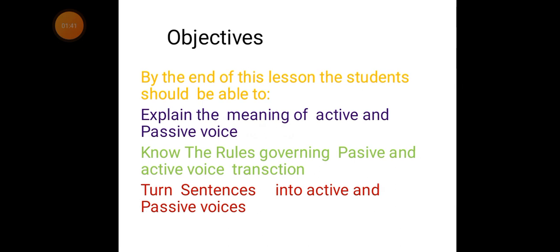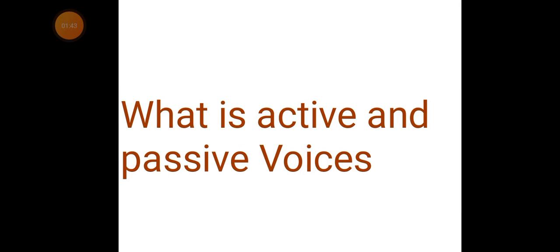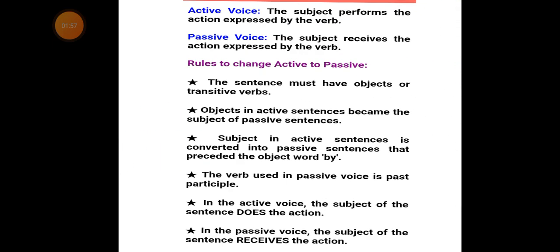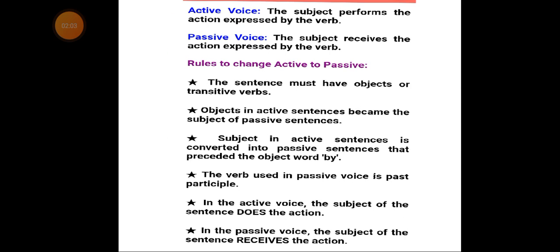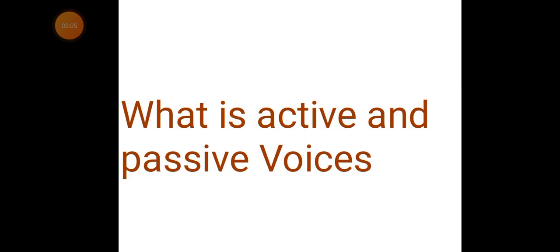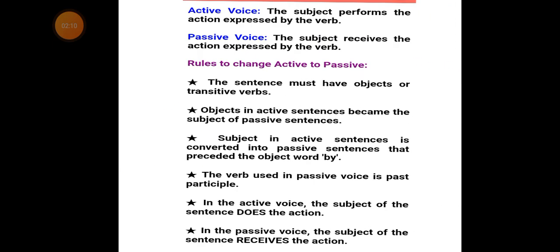Now, I'm going to explain to you what is active and passive voice. In English language, there are two types of voices.